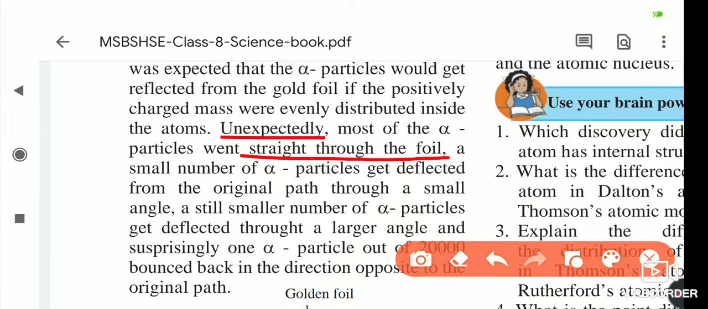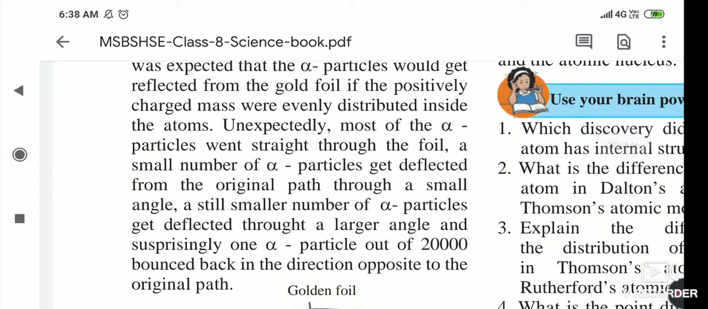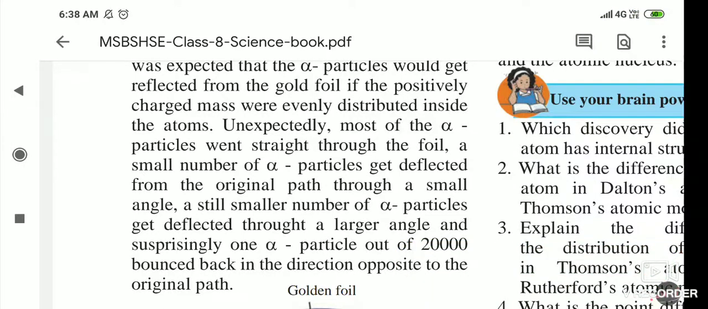A small number of alpha particles get deflected from the original path. So only some, this is the way, and deflected means they are changing their way, as I just showed. Then a smaller number of alpha particles get deflected through a larger angle, and surprisingly, out of 20,000 alpha particles, one bounces back in the direction opposite to the original path.